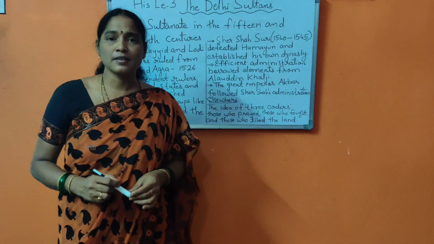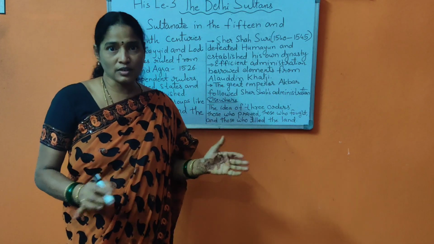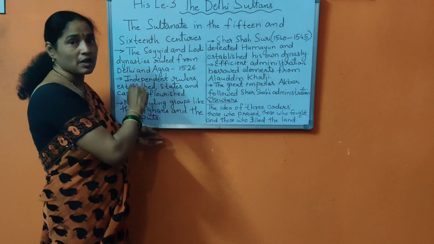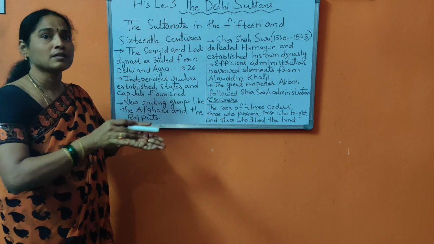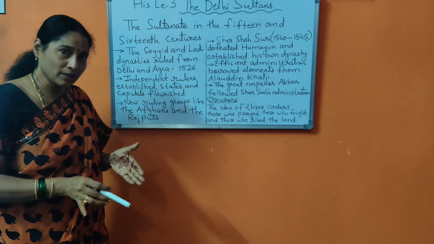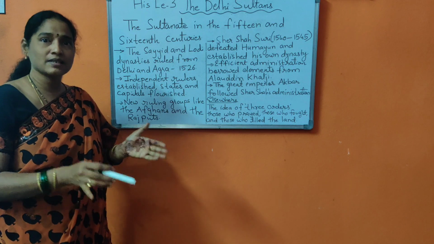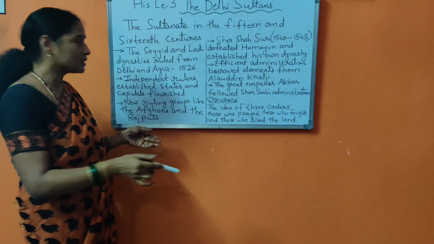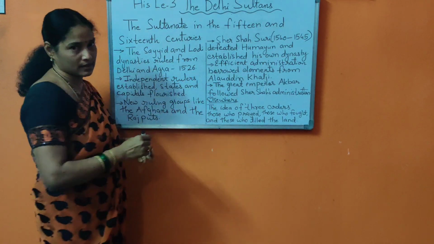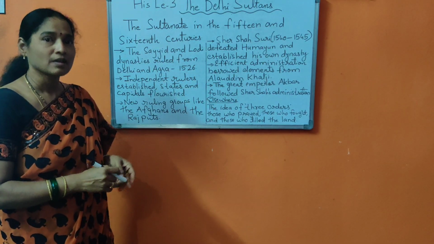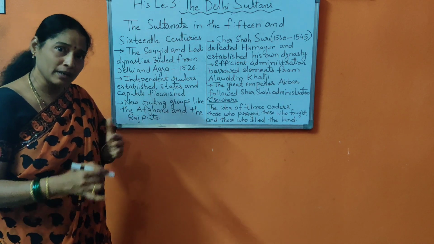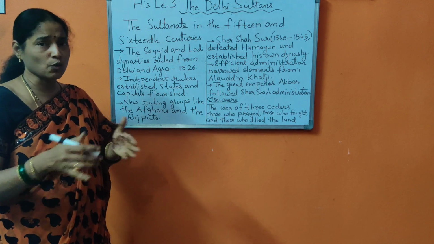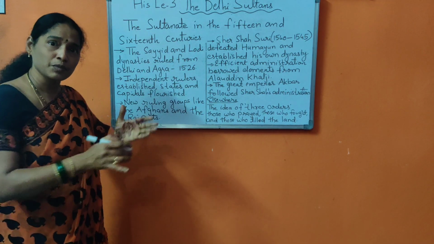So children, this is the end of the lesson. Now finally what we have learnt is that at the end of the Sultanate, the Suri dynasty was formed after 1526, and many new independent rulers established their own kingdoms and became powerful.